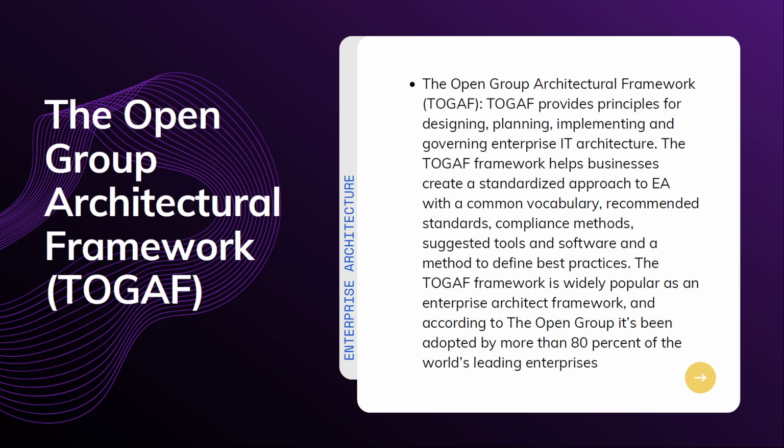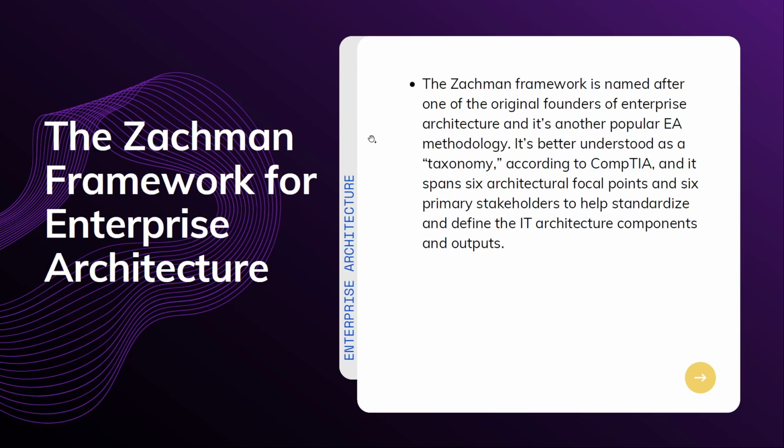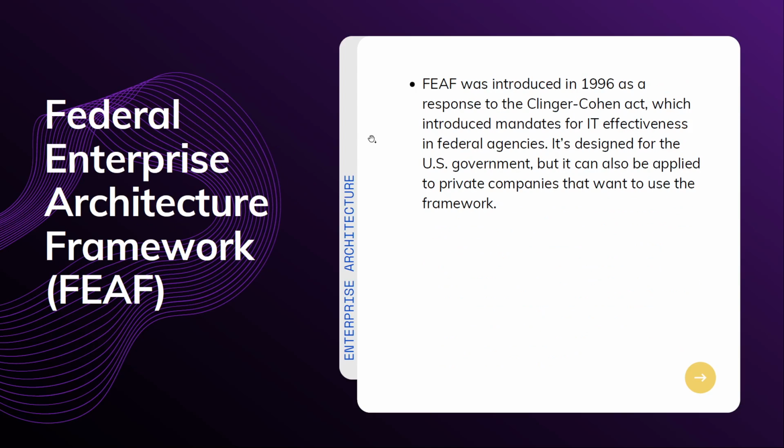Next is the FEAF. So FEAF was introduced in 1996 by the Clinger-Cohen Act. It mandates IT effectiveness in federal agencies, so it's for the government. It's designed for the US government, but it can also be applied to private companies that want to implement this framework.